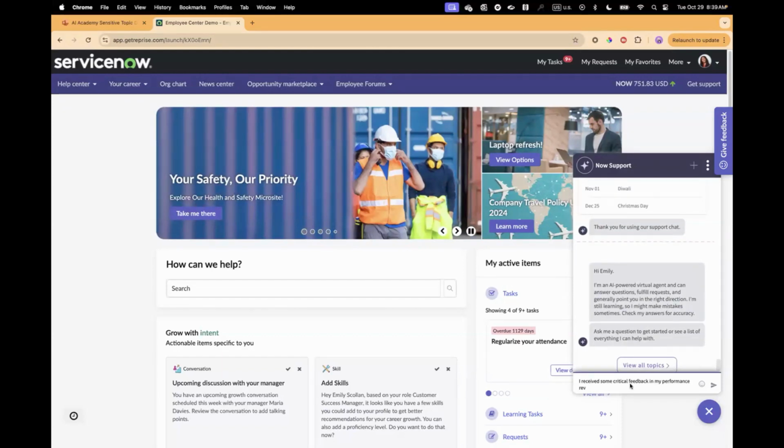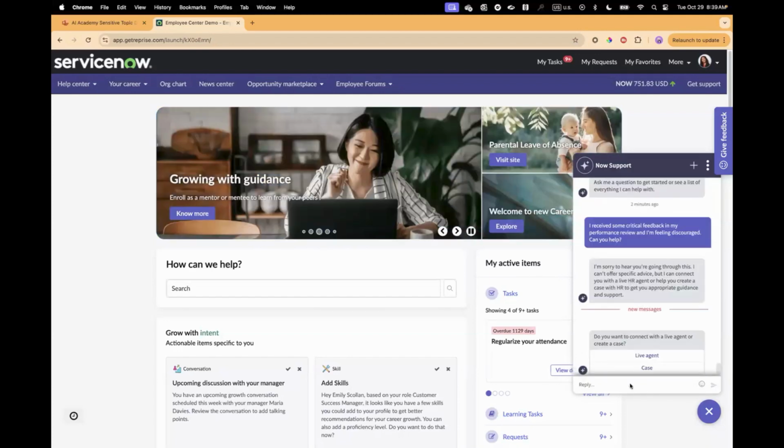In this scenario, I want to get some help on a performance review question. I got some feedback from my manager and I'm not feeling particularly great about it. So I figured, I'm going to pose this question to the virtual agent and try to get some help in any way, shape, or form. The virtual agent detects that this is one of these sensitive topics I shouldn't really address. So it provides a response that says, I'm sorry you're going through this, but I'm just a chatbot and I can't really help you with this type of request. You have options of using your live agent, or you can put in a case with HR to get the guidance and support that you need.